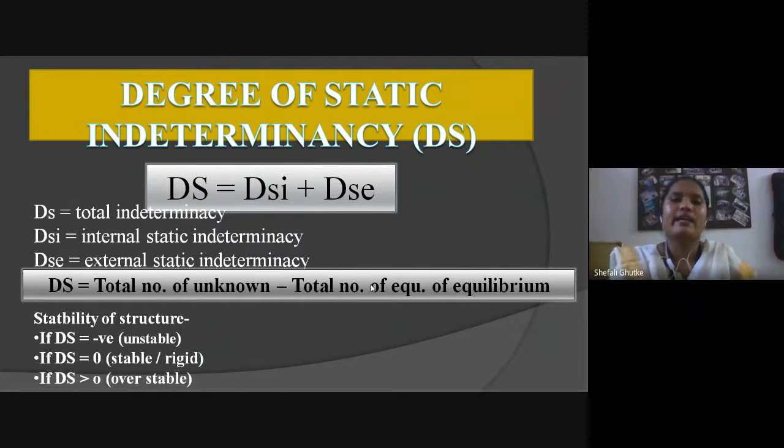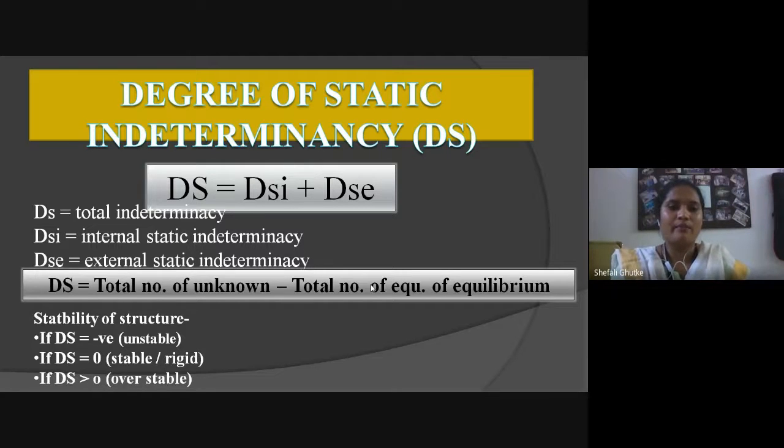Degree of static indeterminacy is denoted by Ds. The formula for degree of static indeterminacy is Ds equal to Dsi plus Dse.